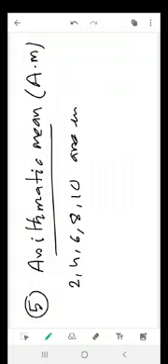are in AP. Right, they are in AP. Suppose these numbers are in AP. Choose any three numbers, any three consecutive terms of this AP, any three, these three. Then the middle term is the arithmetic mean of the first and the last term.